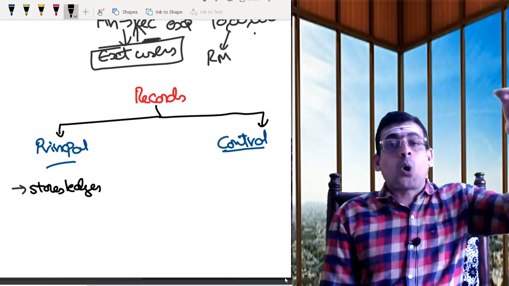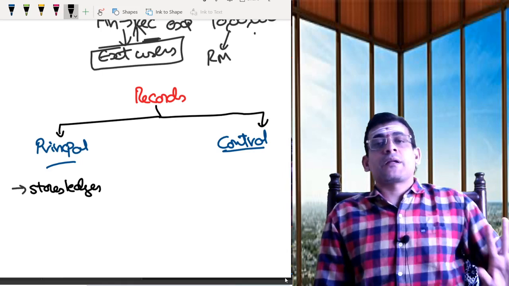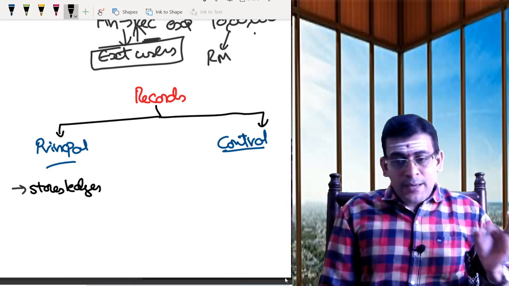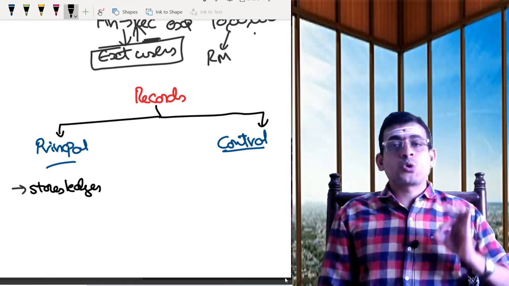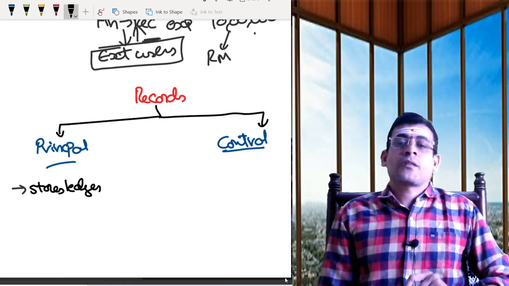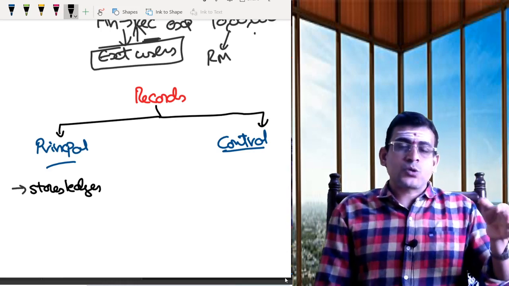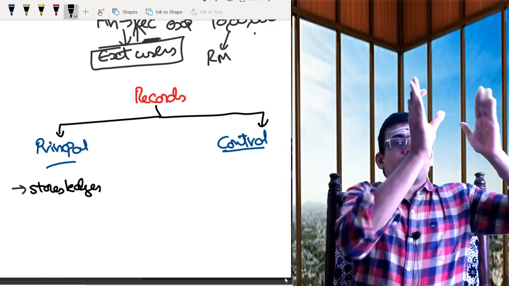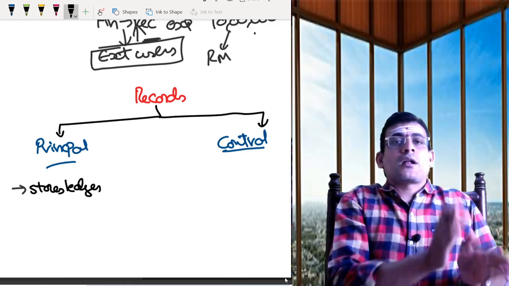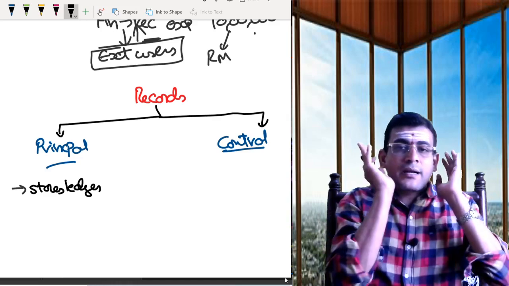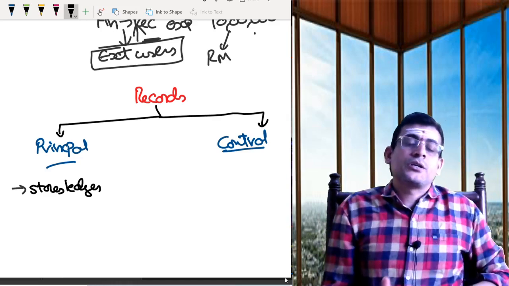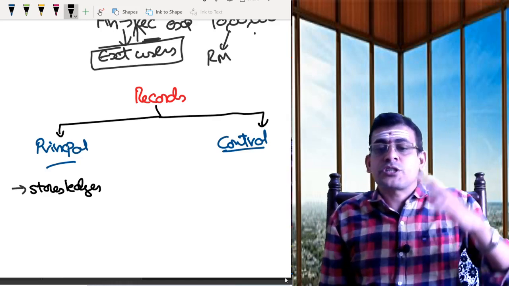For all the material in the stores, you are preparing the stores ledger. Whatever materials you have, material A, material B, material C, for each and every material, you are entering into the stores ledger. That's what is happening in your stores ledger.